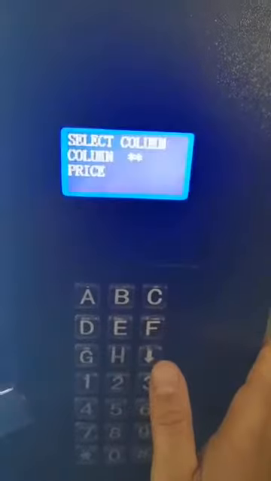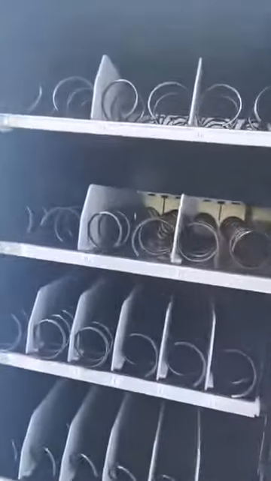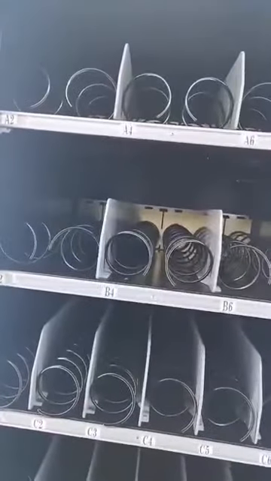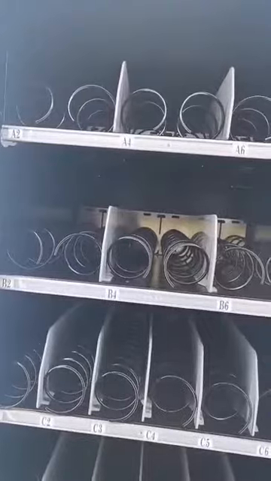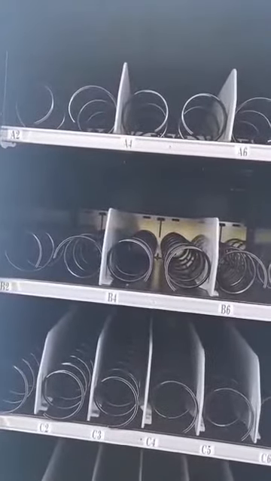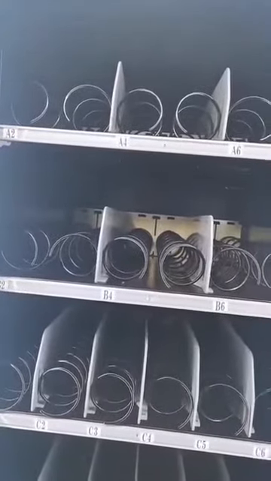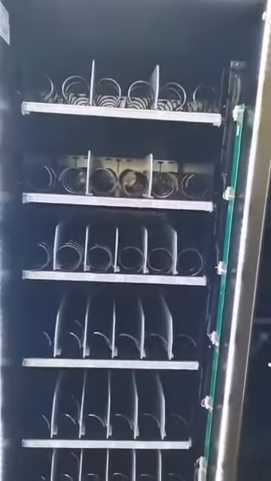Column number, price. There are a lot of column numbers on each tray, so you need to set up the price according to the column number on the tray. There are a total of 6 trays.